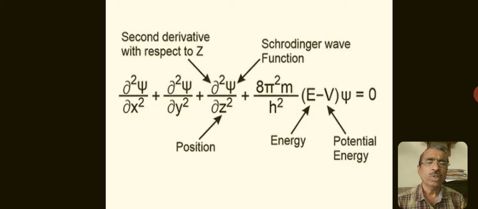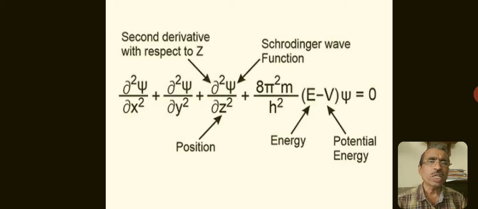The Schrodinger wave equation is d square psi upon dx square plus d square psi upon dy square plus d square psi upon dz square plus 8 pi square m upon h square into total energy minus potential energy into psi is equal to 0.